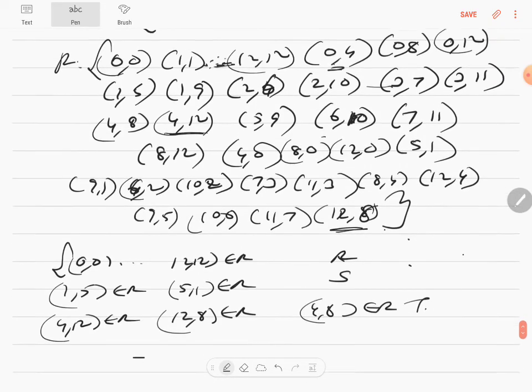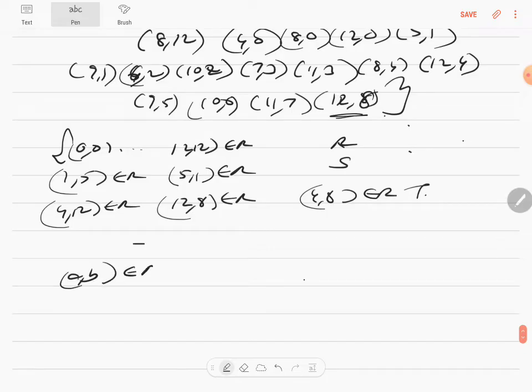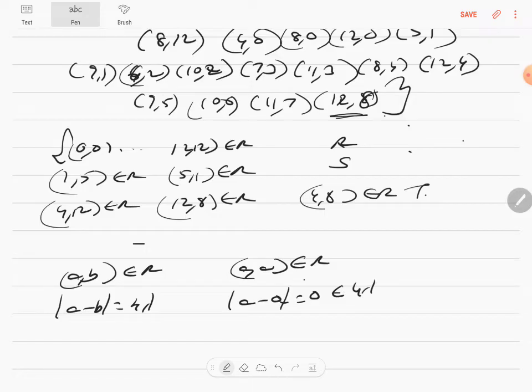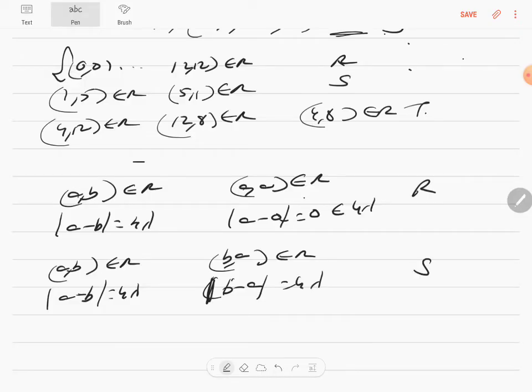But how to prove it algebraically? Just go for this. A comma B is an element of R because mod of A minus B is equal to 4 lambda. Will A comma A be an element of R? Mod of A minus A is equal to 0, which is a multiple of 4. True. Therefore it's reflexive. A comma B is an element of R because mod of A minus B is equal to 4 lambda. Will B comma A be an element of R? Mod of B minus A will also be the same 4 lambda, therefore it's symmetric.